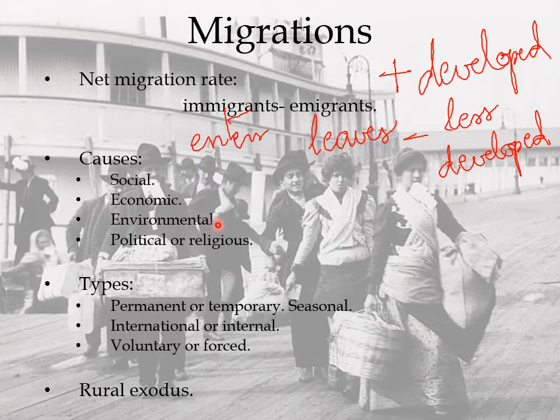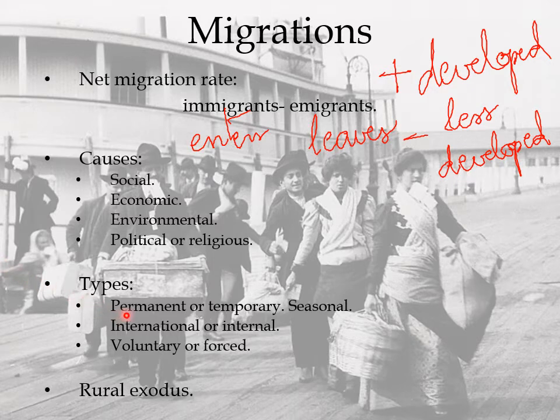Environmental: for example, a flood where too much water covered the land, or an earthquake, or a natural disaster, a disease, something like this. And political or religious: for example, because there's a civil war, there are conflicts, there is intolerance, and so on, so they have to leave their countries.